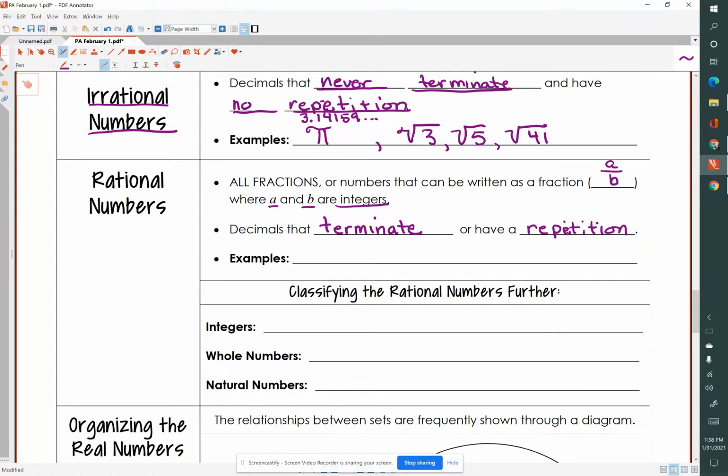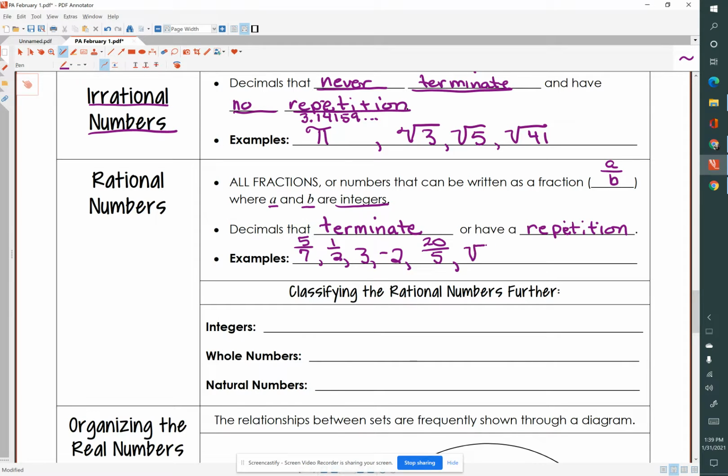It should be an E. I keep wanting to put an I there. Rational numbers. So examples. How about 5 over 7 or 1/2? How about 3 or -2? How about 20 over 5, which we would normally reduce to 4?